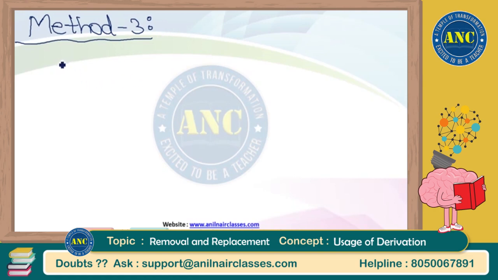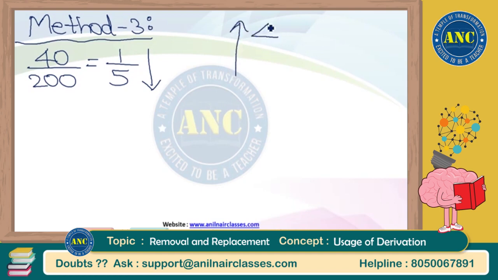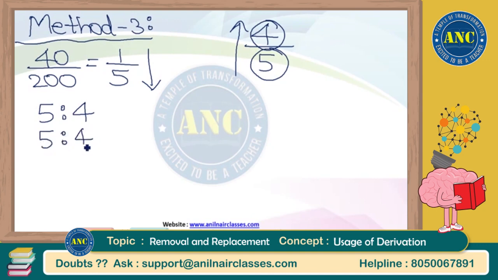Now, the simple concept says that 40 out of 200 is taken out. 1 by 5 is taken outside. That means remaining inside is 4 by 5. That means initially it is 5, I will write 5. Finally it is 4, I will write 4. But this process has to happen 4 times: 5, 5, 5, 5 and 4, 4, 4, 4.